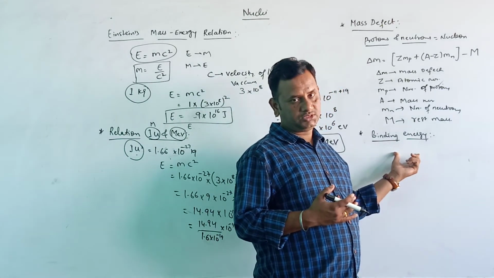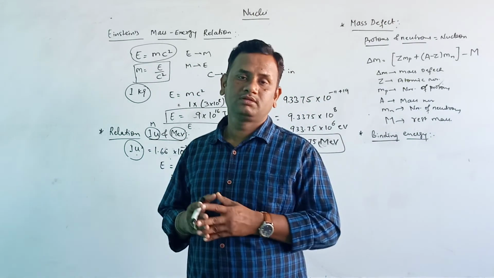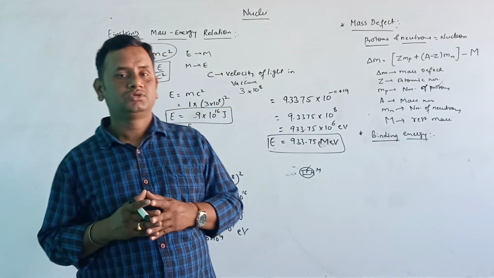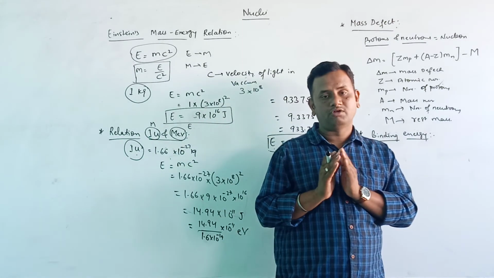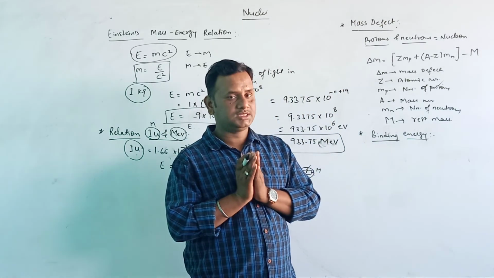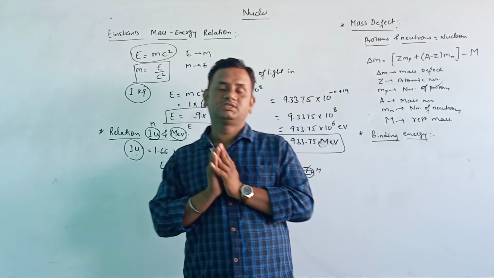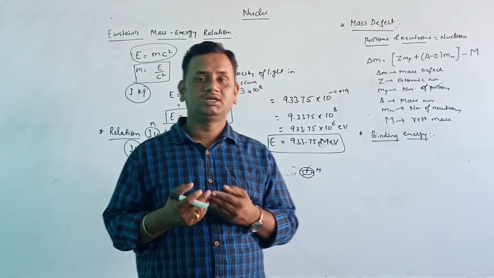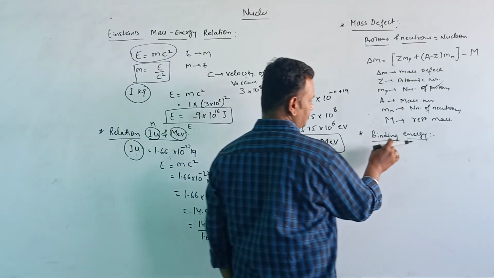The energy which is required to split the nucleus into its constituents is called binding energy. So binding energy means the energy required to form a stable nucleus, or it can also be defined as the energy required to split a nucleus into its constituents.